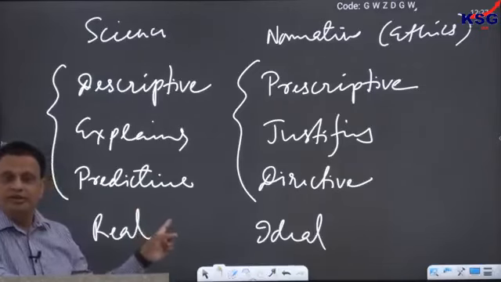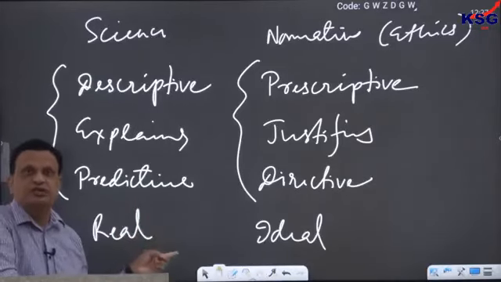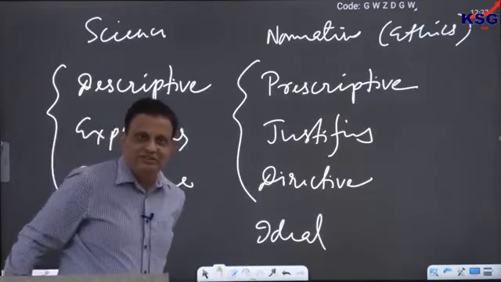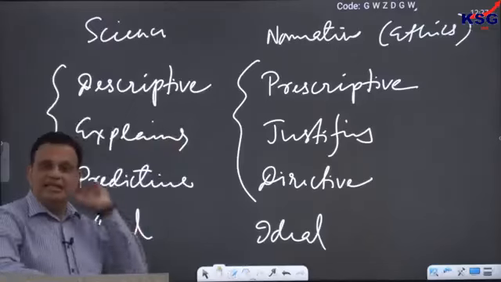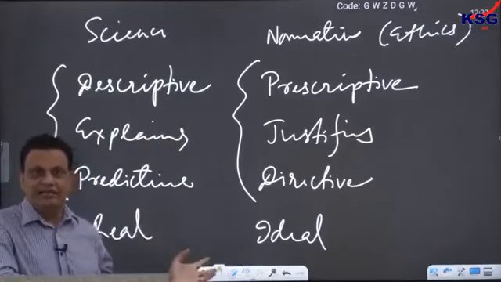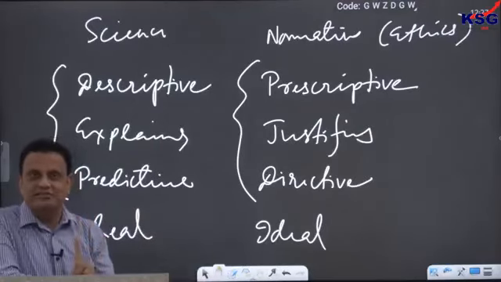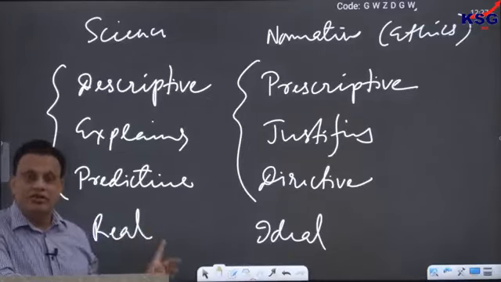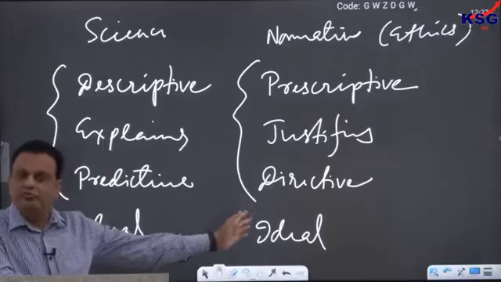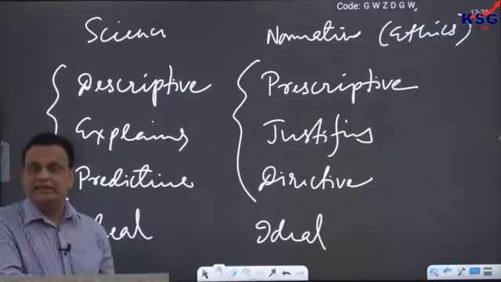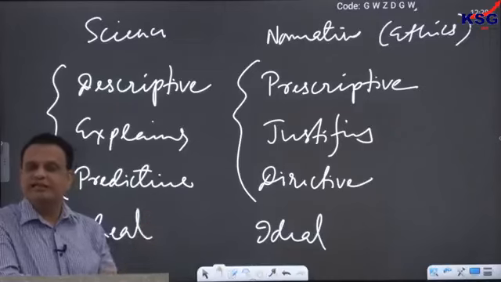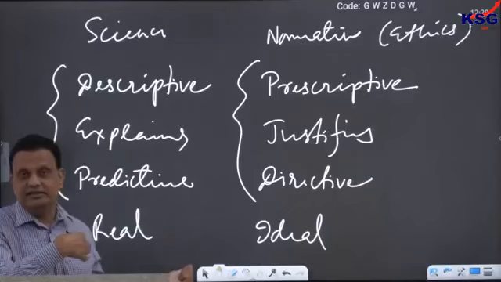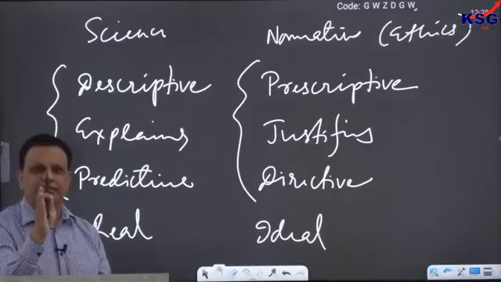This is one of the very important things that you have to remember throughout the course, because in many classrooms, whenever I discuss some of the grand theories of ethics, many students tell me, sir, this theory is very impractical. Do not ask this question in my class. Why not? Because being practical or impractical is not a concern for ethics. Practicality is never a concern of ethics. Whose problem is practicality? Science. Science has to bother about practical or impractical. We as ethical thinkers do not have to bother about practicality and impracticality.